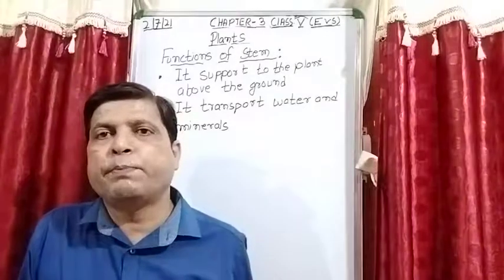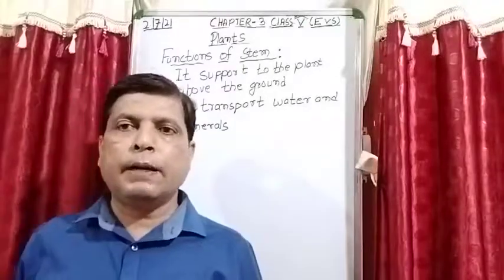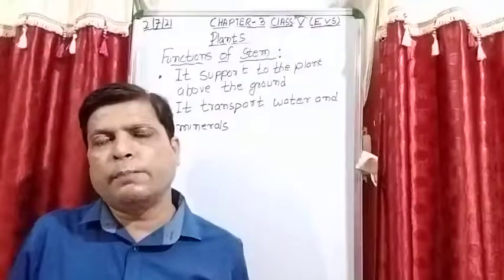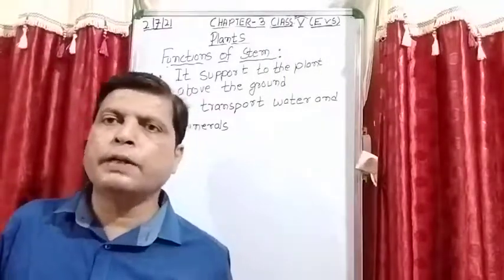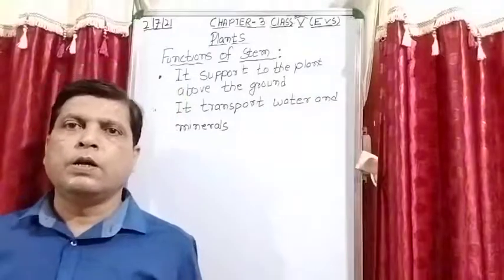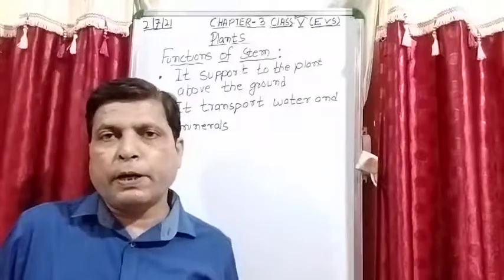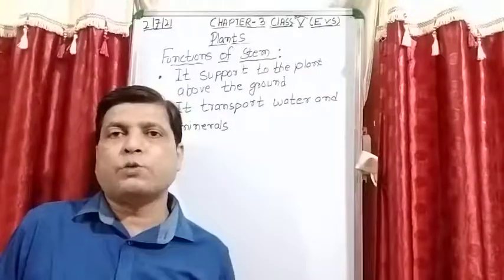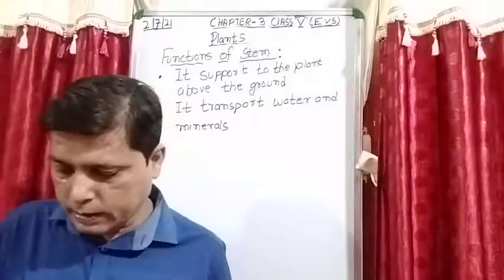One more important function of the stem is that, as we know, plants can prepare their own food. So which part of the plant prepares its own food? That is the leaves. So another important function of the stem is that it transports the food prepared by the leaves. The stem transports this food to all parts of the plant. Is it clear?